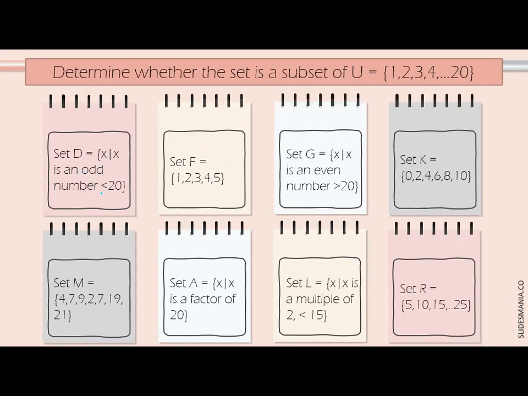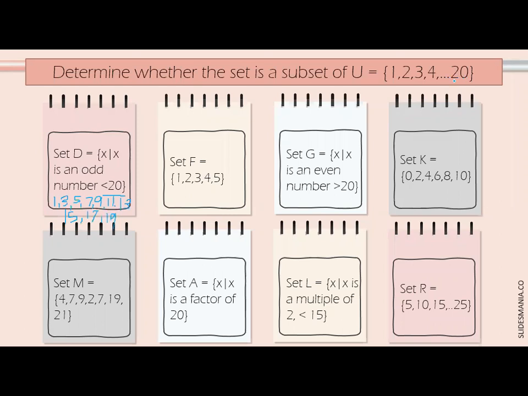Okay, but meron pa siyang isang rule. Odd number less than 20. What are the odd numbers less than 20? We have 1, 3, 5, 7, 9, 11, 13, 15, 17, 19. Very good.